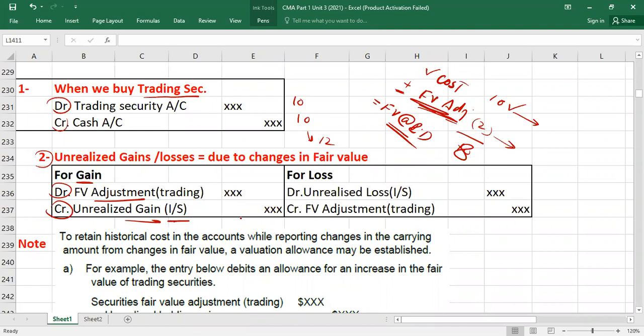And if there is a loss, what entry will you pass? Debit unrealized loss, which will be taken to the income statement, and credit the fair value adjustment account. You will have only one situation, either gain or loss. Two situations are not possible at a time, right? One situation will be there. Remember the entry. Right?